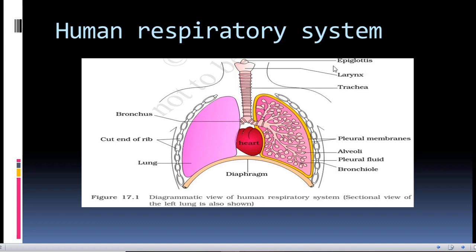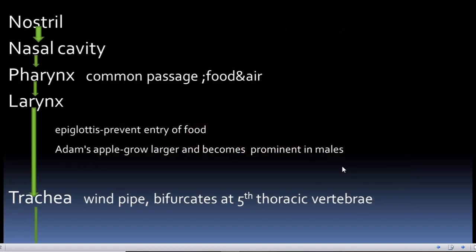Now we can also see the diaphragm here. The diaphragm can also be seen and the positioning of the heart is between the two lungs. Now let's look into the respiratory system in detail.